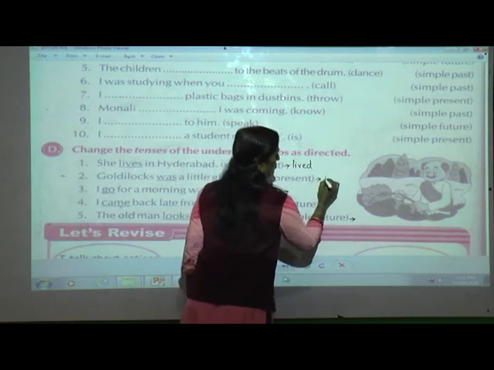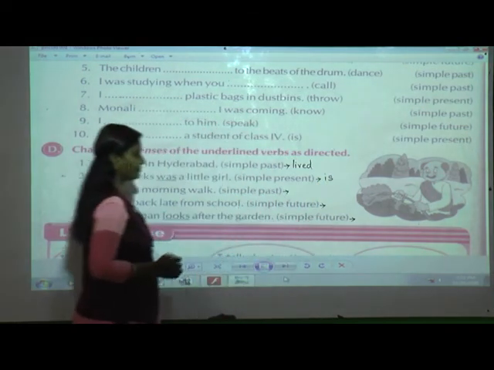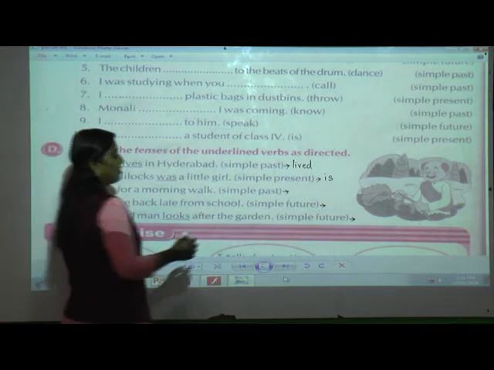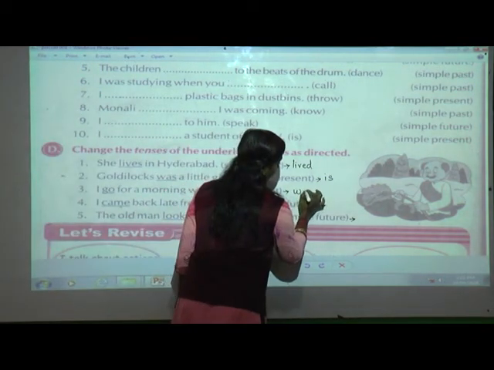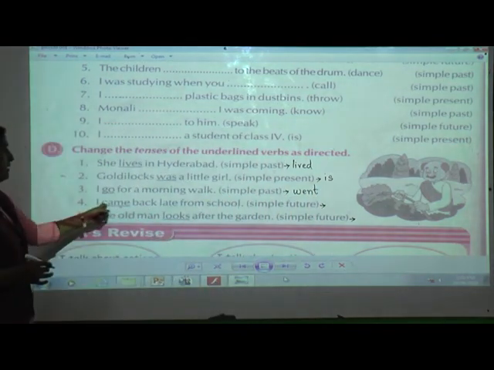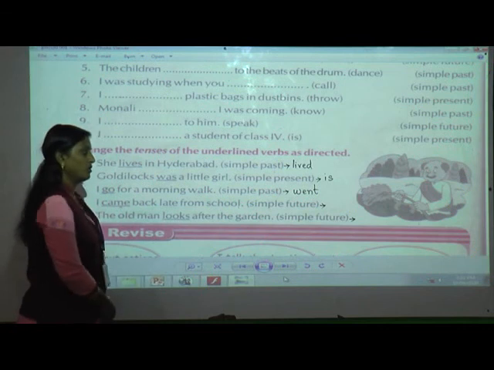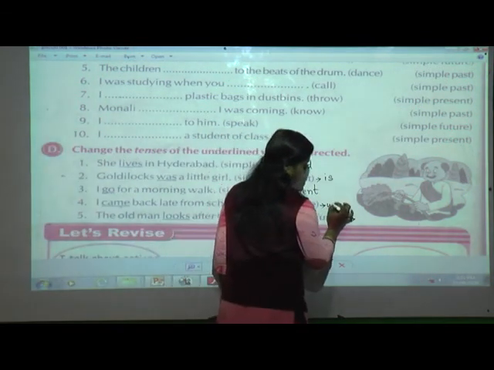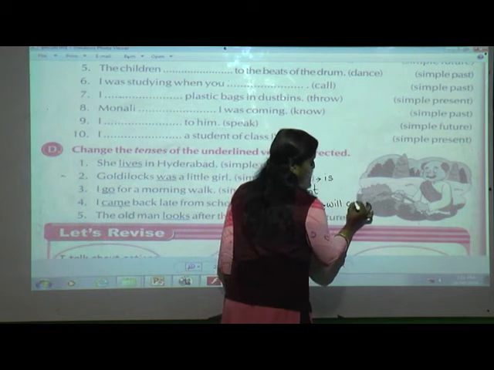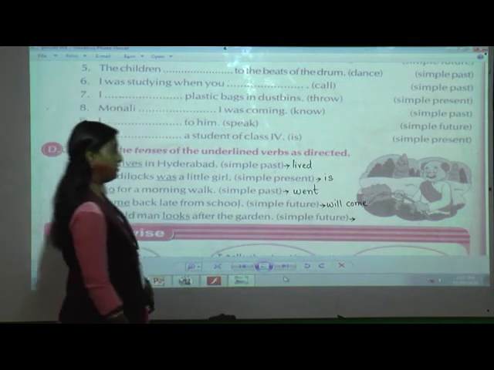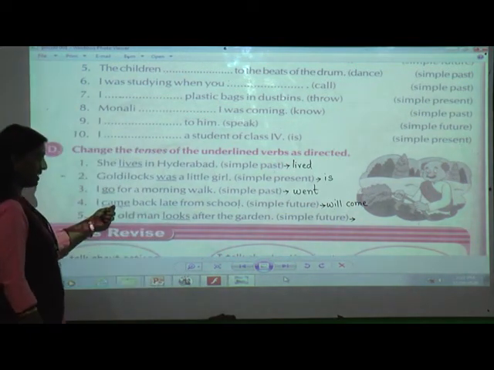Goldilocks was a little girl. What is the present of was? Is. I go for a morning walk. Past of go? Went. You have to be fast. I came back late from school. What is the future tense of came? Will? Yes. Will come. You are not going to write will came. Okay. We have to write the original form of the verb. This is a past tense.